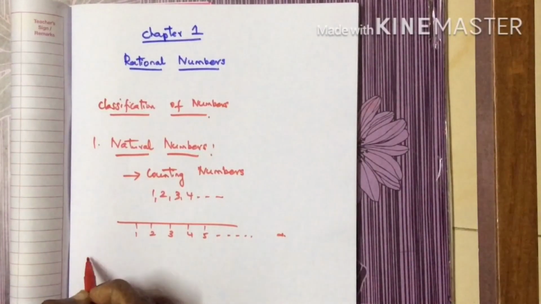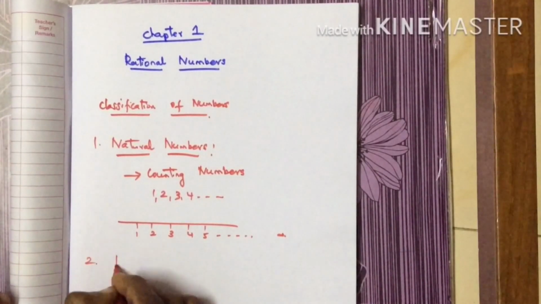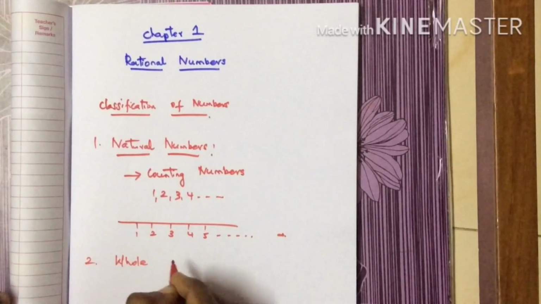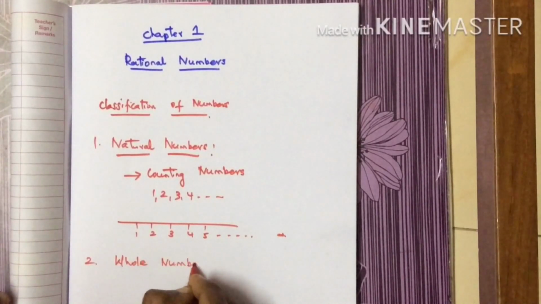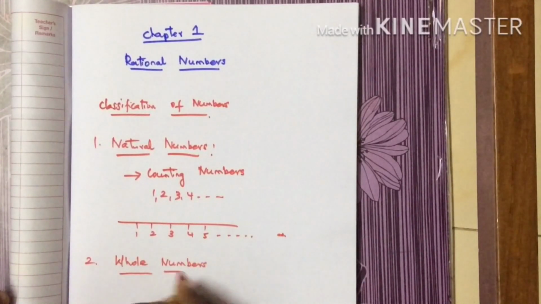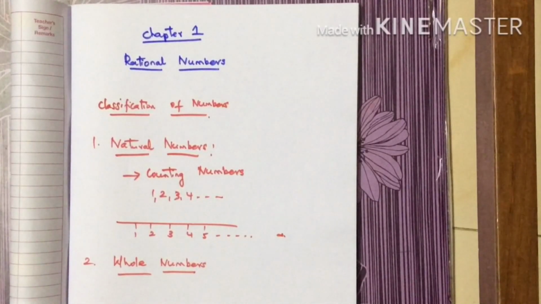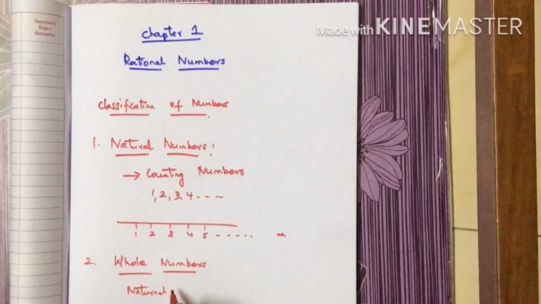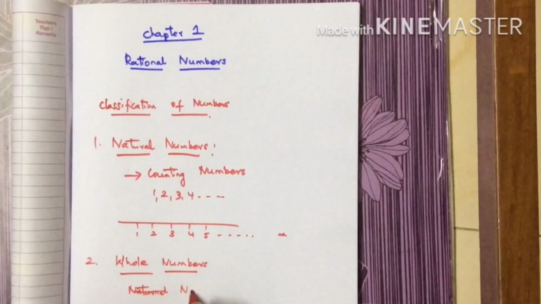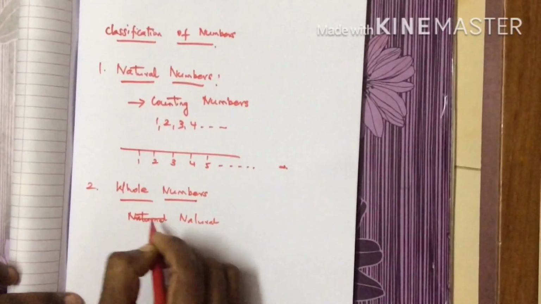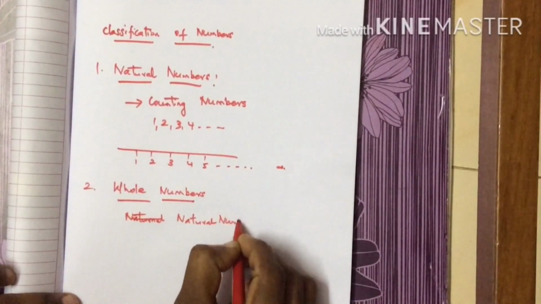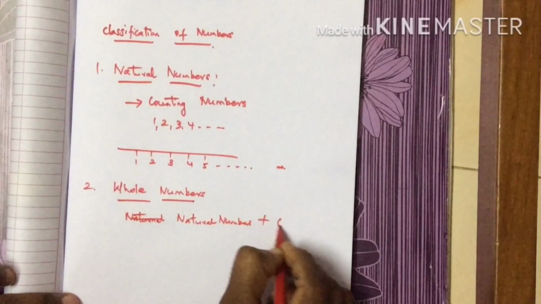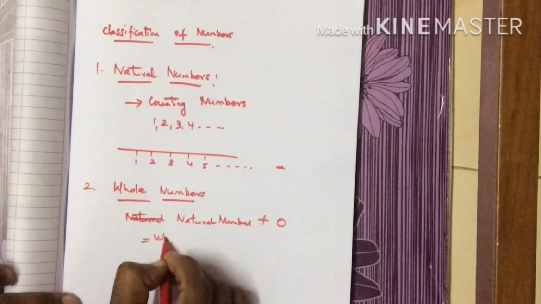The second classification of numbers is called whole numbers. So what are the whole numbers? To the natural numbers, if you add a 0, you will get whole numbers.